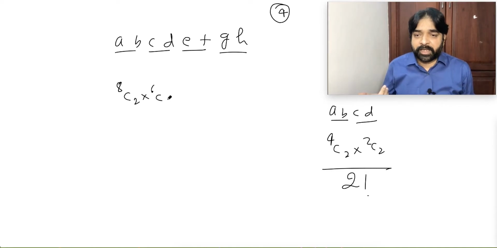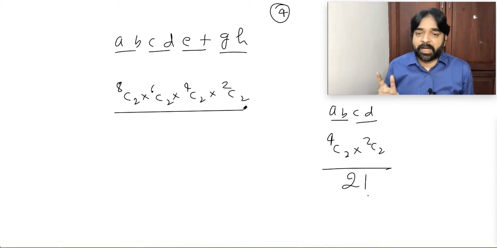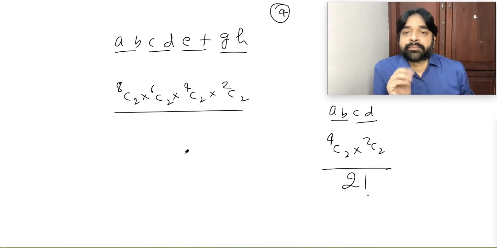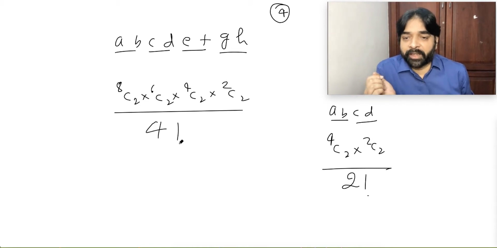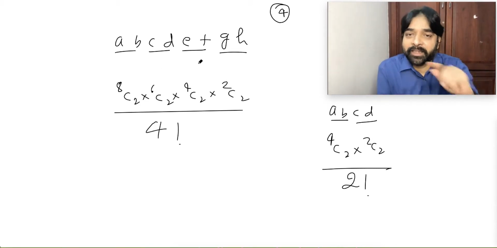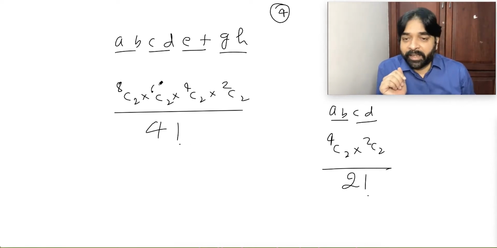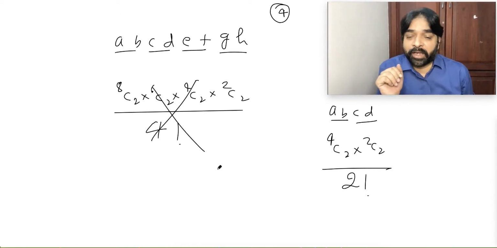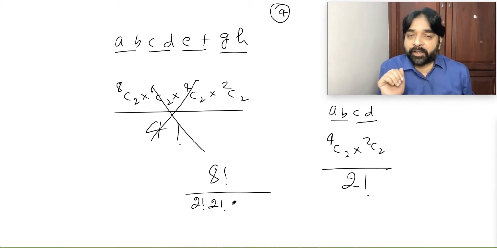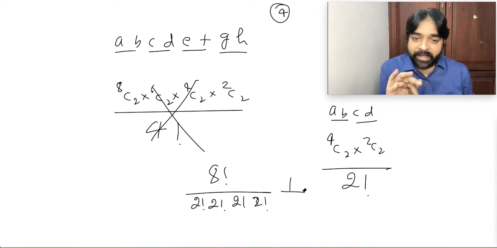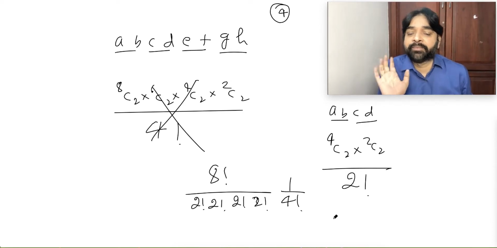8C2 into 6C2 into 4C2 into 2C2 divided by 4 factorial. Simple, because these 4 people can interchange themselves. Or simply you can write directly. If you say, sir, I will not use the nCr formula, I will use the logic formula: there are total 8 objects, so 8 factorial divided by 2 factorial into 2 factorial for the second group into third group into fourth group, whole divided by 4 factorial.